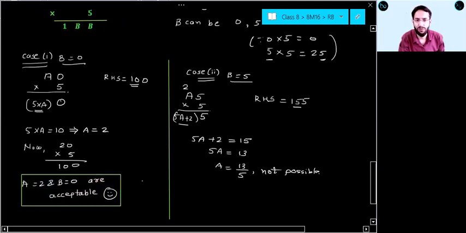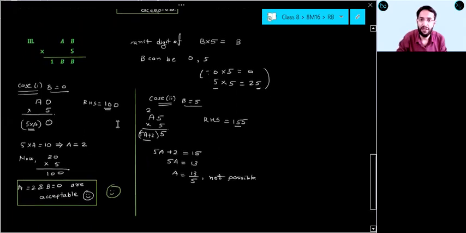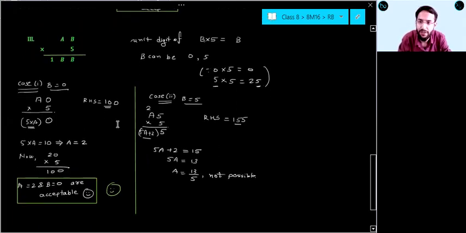Shall I repeat one more time? Since here there are two unknowns, right? There are two puzzles here. If you want, I can repeat. Shall I repeat, everyone? Tell me. Anyone require repetition?